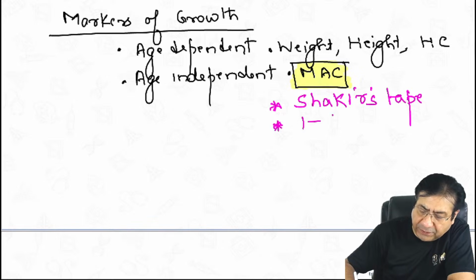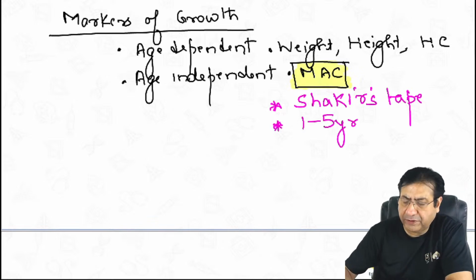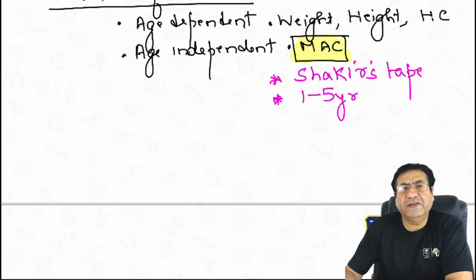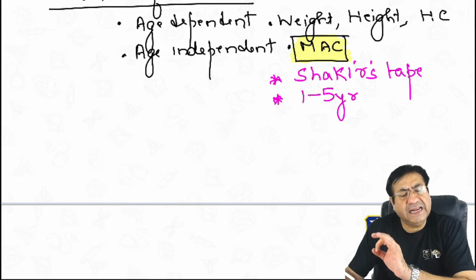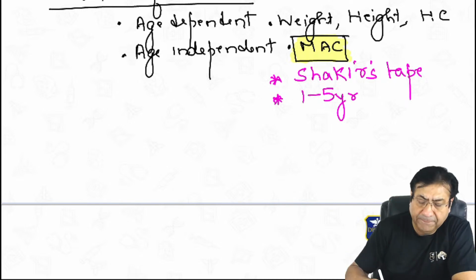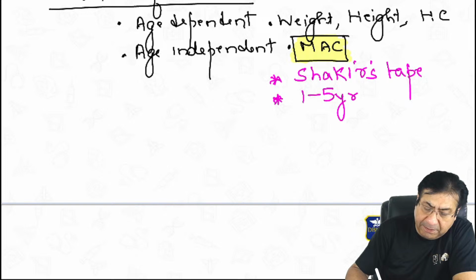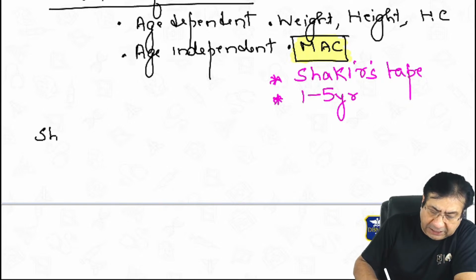Usually mid-arm circumference is measured between 1 to 5 years of age. Sometimes it can be measured between 6 months to 5 years of age, but usually between 1 to 5 years. So be very familiar with the age-dependent and age-independent markers of growth assessment. Then short stature is another important topic for your exams, and I often teach short stature in my classes.